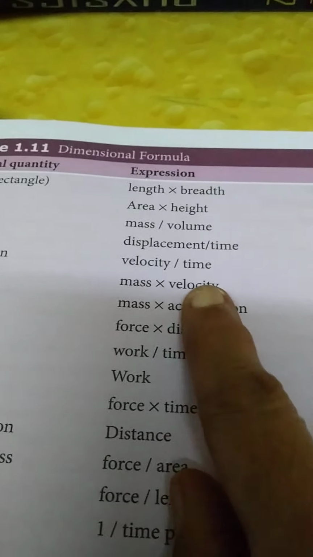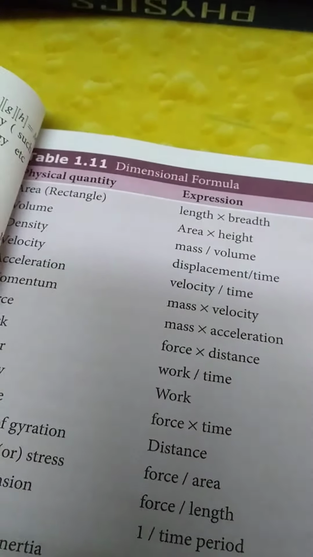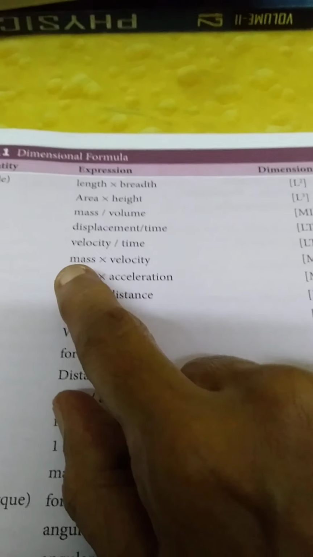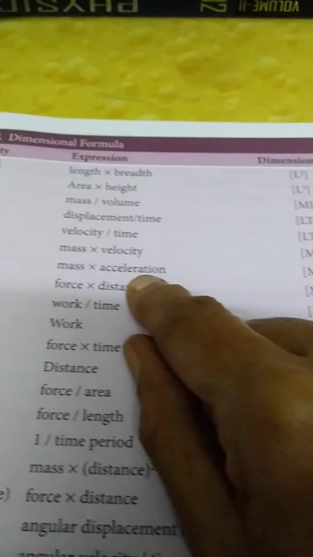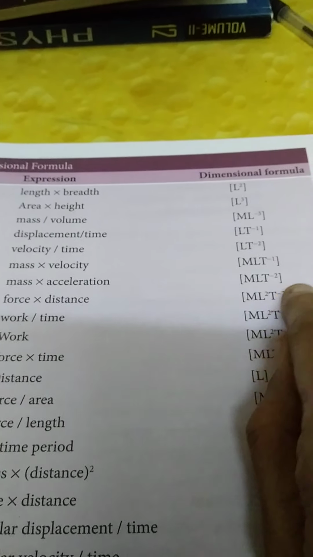Then it is momentum. For momentum, what is it? Mass into velocity. For mass, it is M. For velocity, it is L t power minus 1. Okay? Right. Then force. Force is mass into acceleration. For mass, it is M. For acceleration, it is L t power minus 2. We have written it already here. So M L t power minus 2.